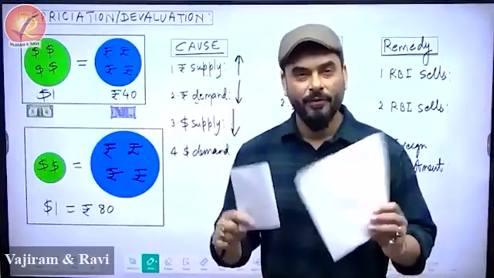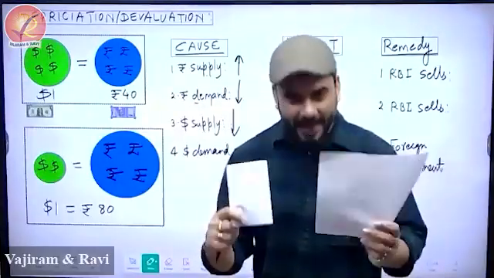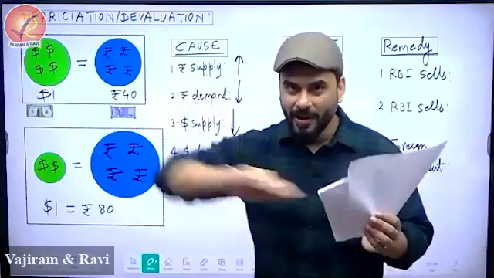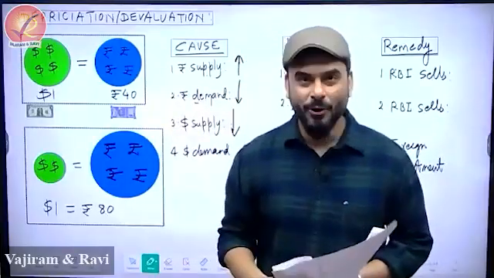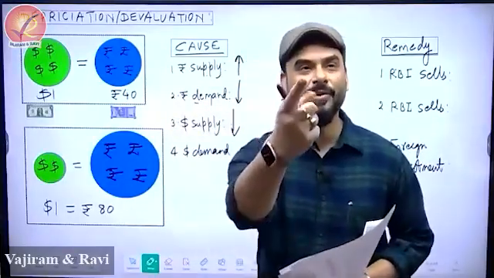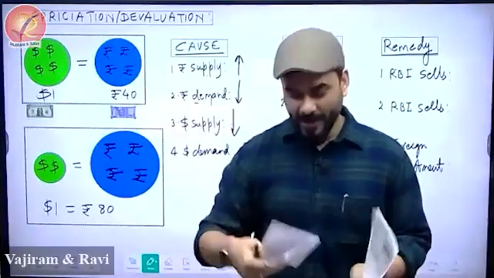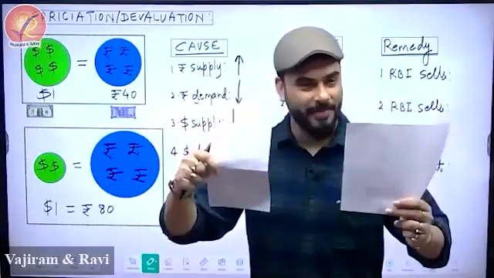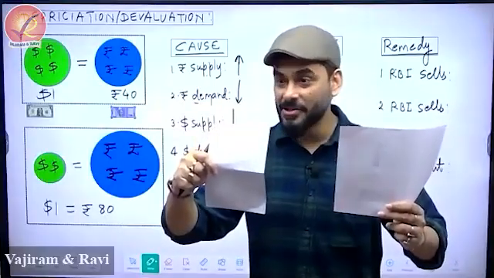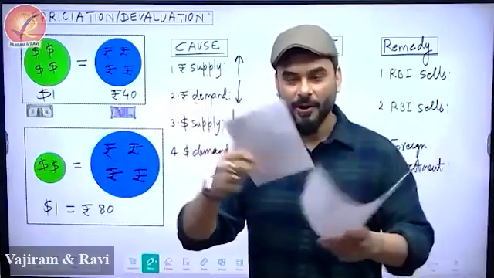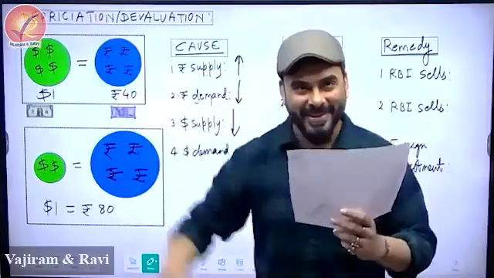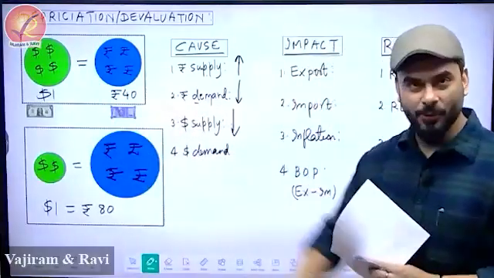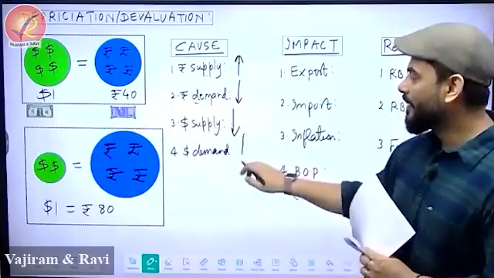Now, why would the supply of dollar in India go down? Is it possible that somebody in a foreign country is demanding the dollar and taking it back? Yes. I told you what happens between October and December. Rate of interest in USA? Up. So in India, earlier, this was the rupee, this was the dollar. But now in USA, rate of interest is very, very high. All of a sudden from India, half of the dollar goes away. So when half of the dollar goes away, that means huge demand is there in USA.